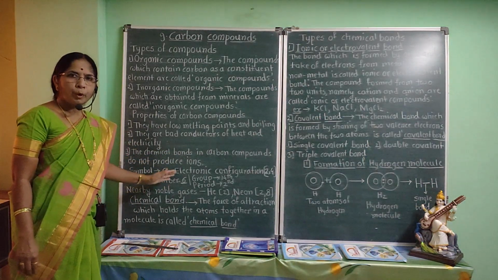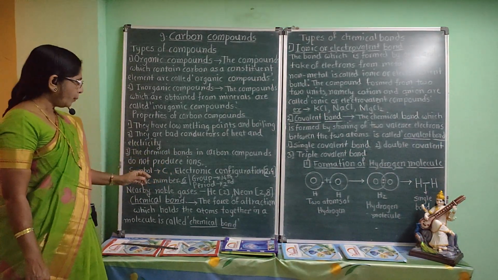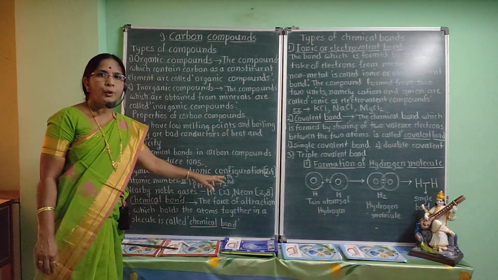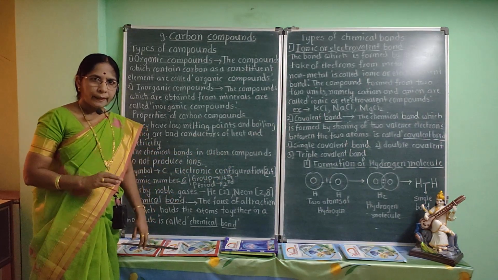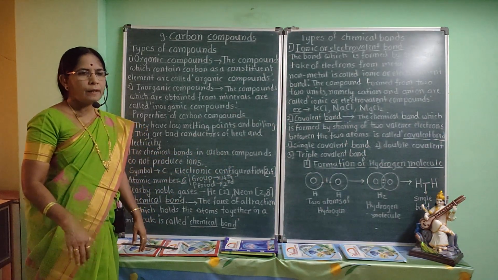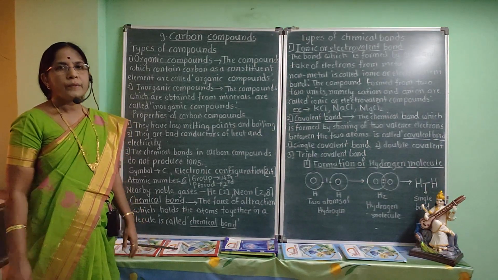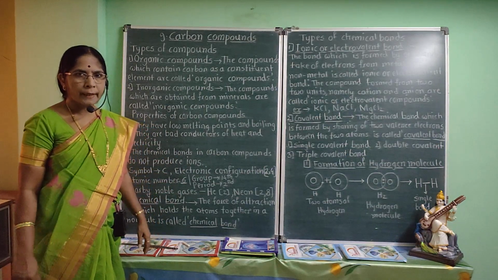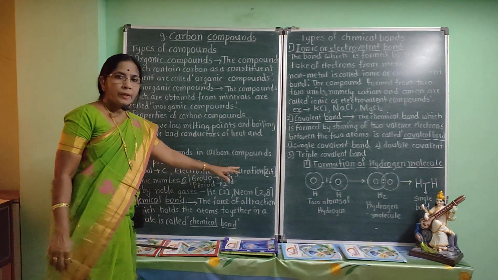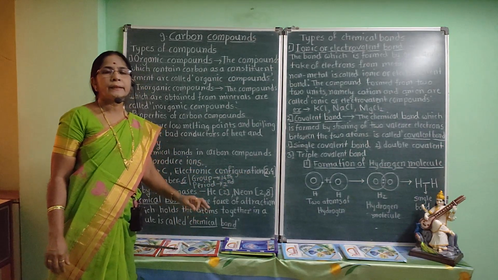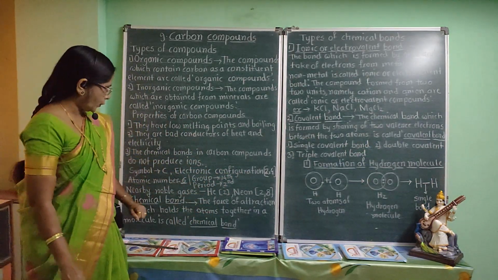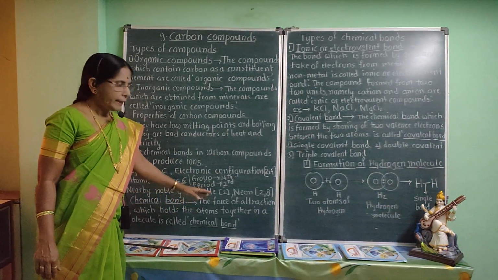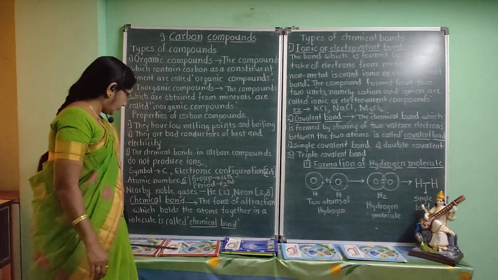Symbol of the carbon is C. Atomic number is 6. Electronic configuration is 2,4. That is, it contains 2 electrons in the K shell, 4 electrons in the L shell, and that's why they require 4 electrons to complete its octet, and that's why carbon is tetravalent, that is its valency is 4. Nearby noble gases to carbon are helium and neon.